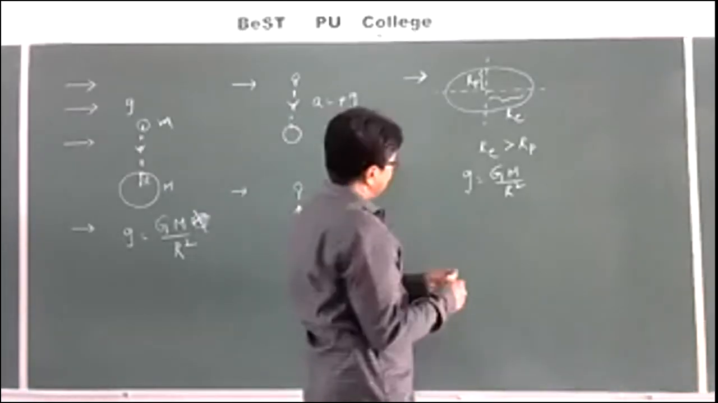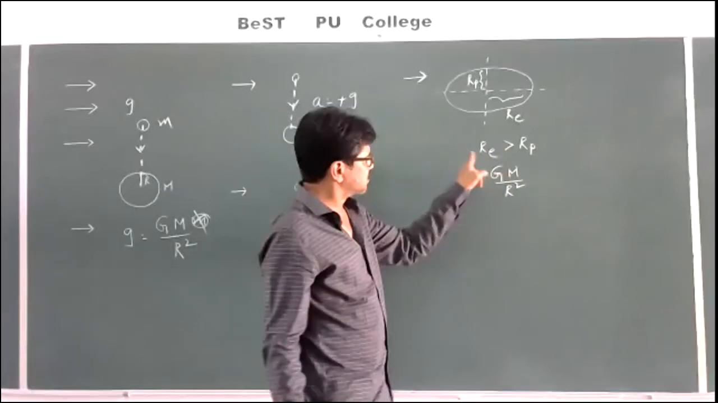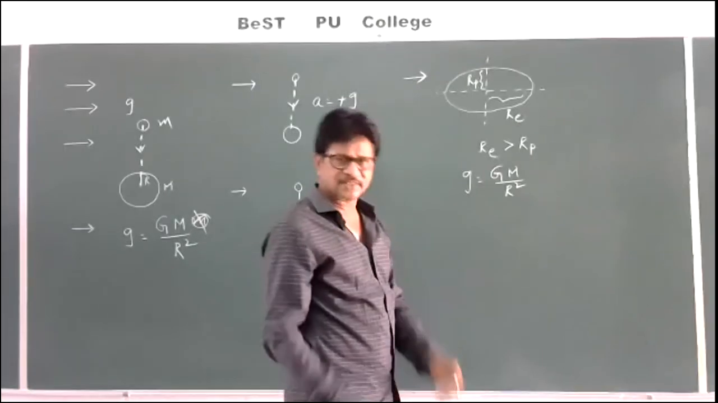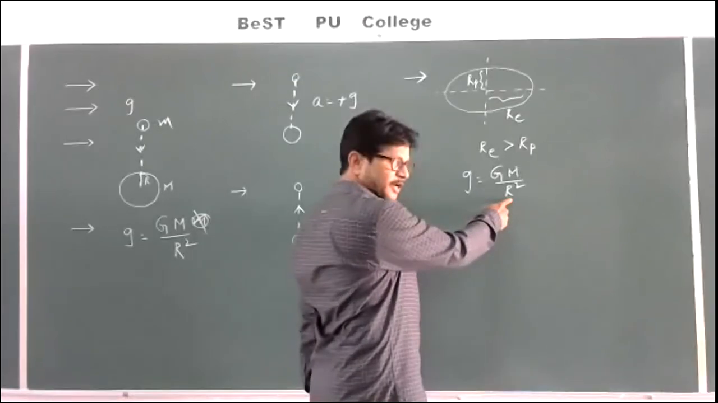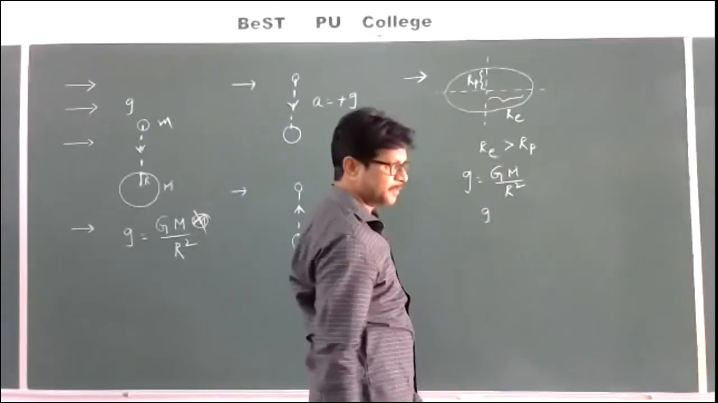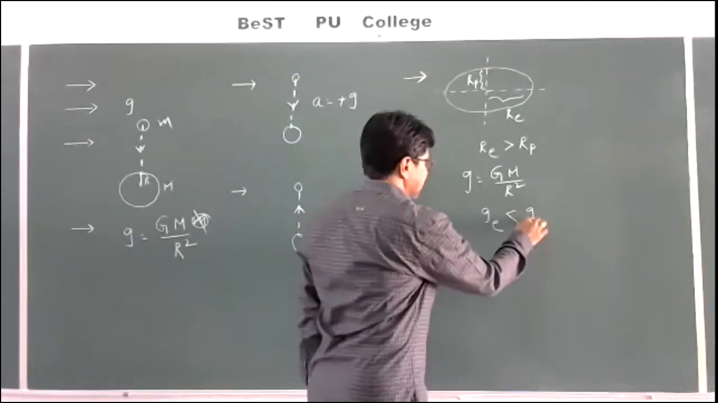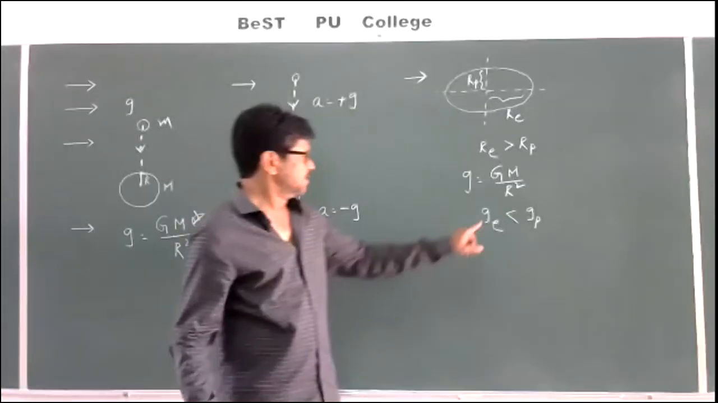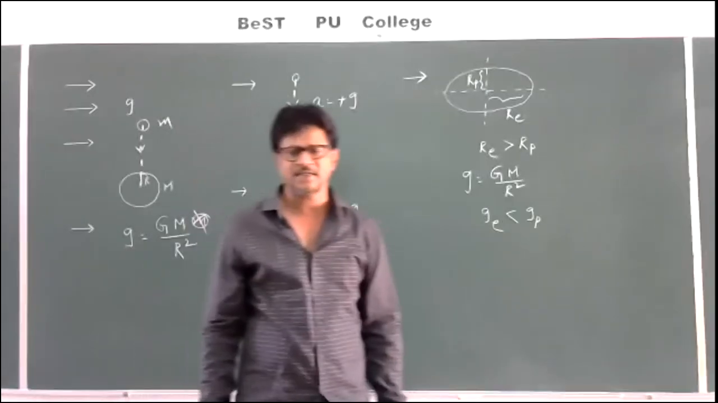Since the equatorial radius is greater than the polar radius, obviously we can say, since the small g value is inversely proportional to the square of the radius, the acceleration due to gravity at the equatorial point will be lesser than the acceleration due to gravity at the polar point. GE is lesser than GP.